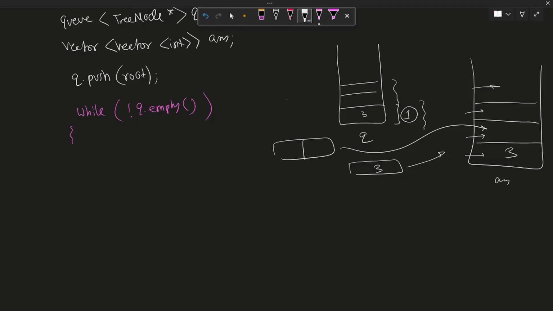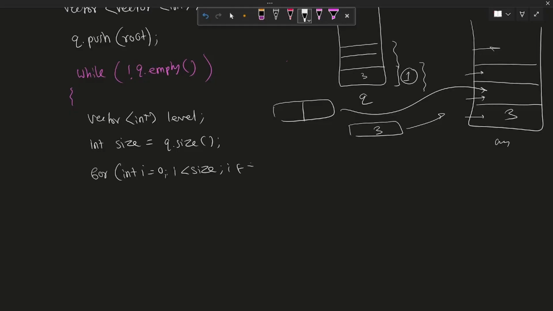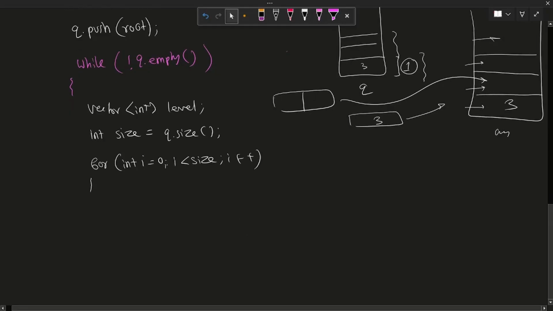So for this reason, we need to have a vector. We call this vector of int level, and we have to also store the size. So we'll call int size equal to q dot size. So now we have the size as 1. So we'll run a for loop for int i equals to 0 and i less than size, i plus plus, and we will pop this element out, push all the left and right into the queue, right?